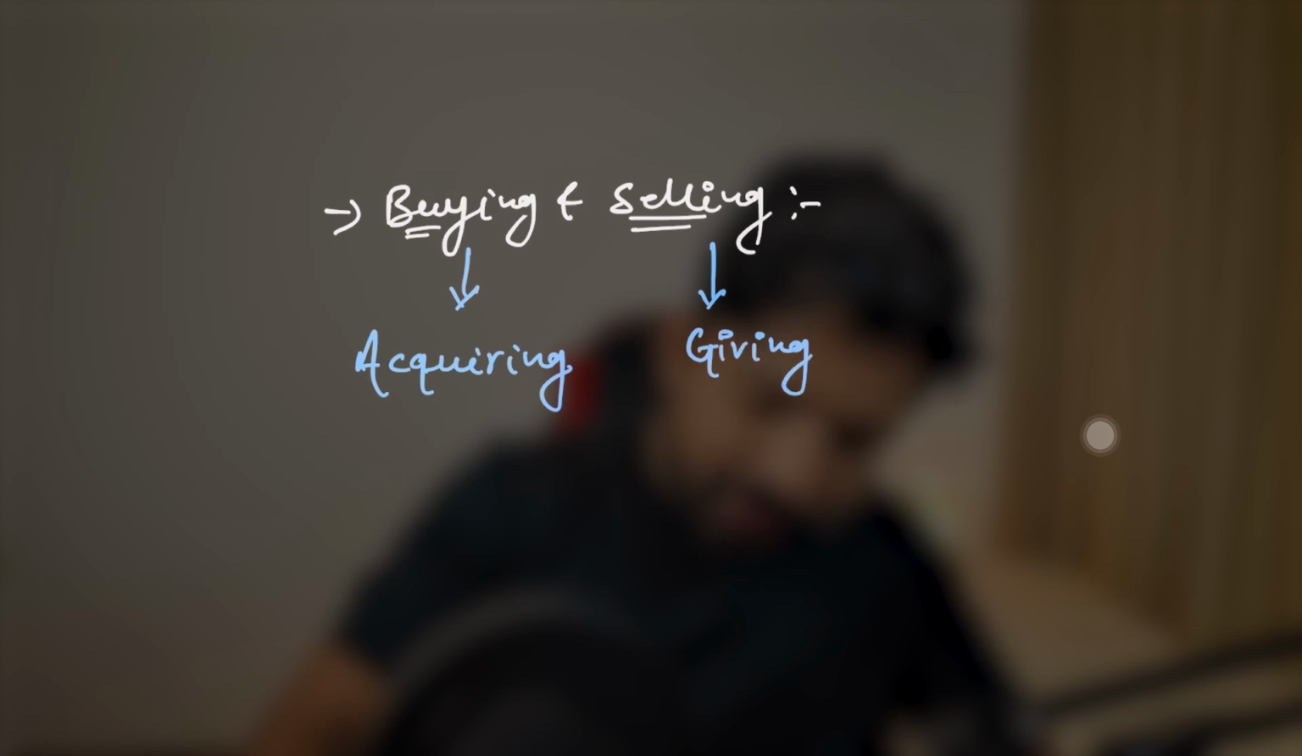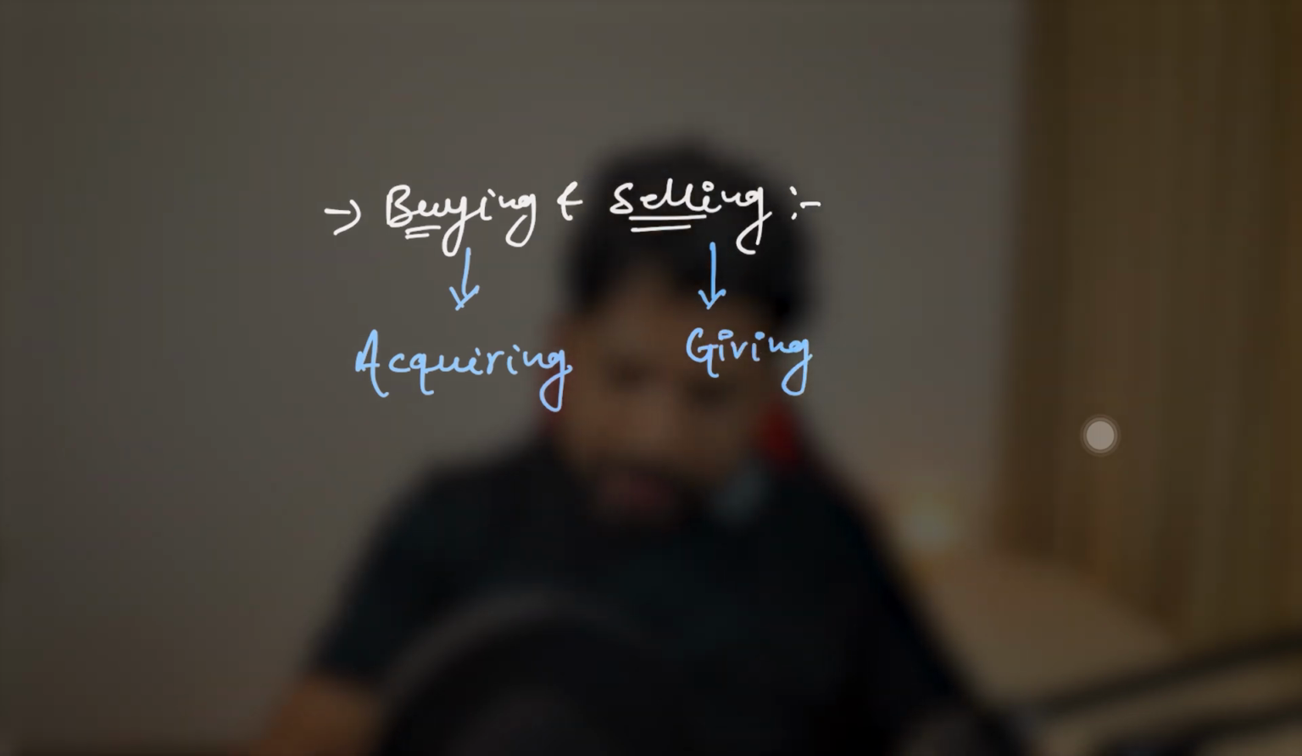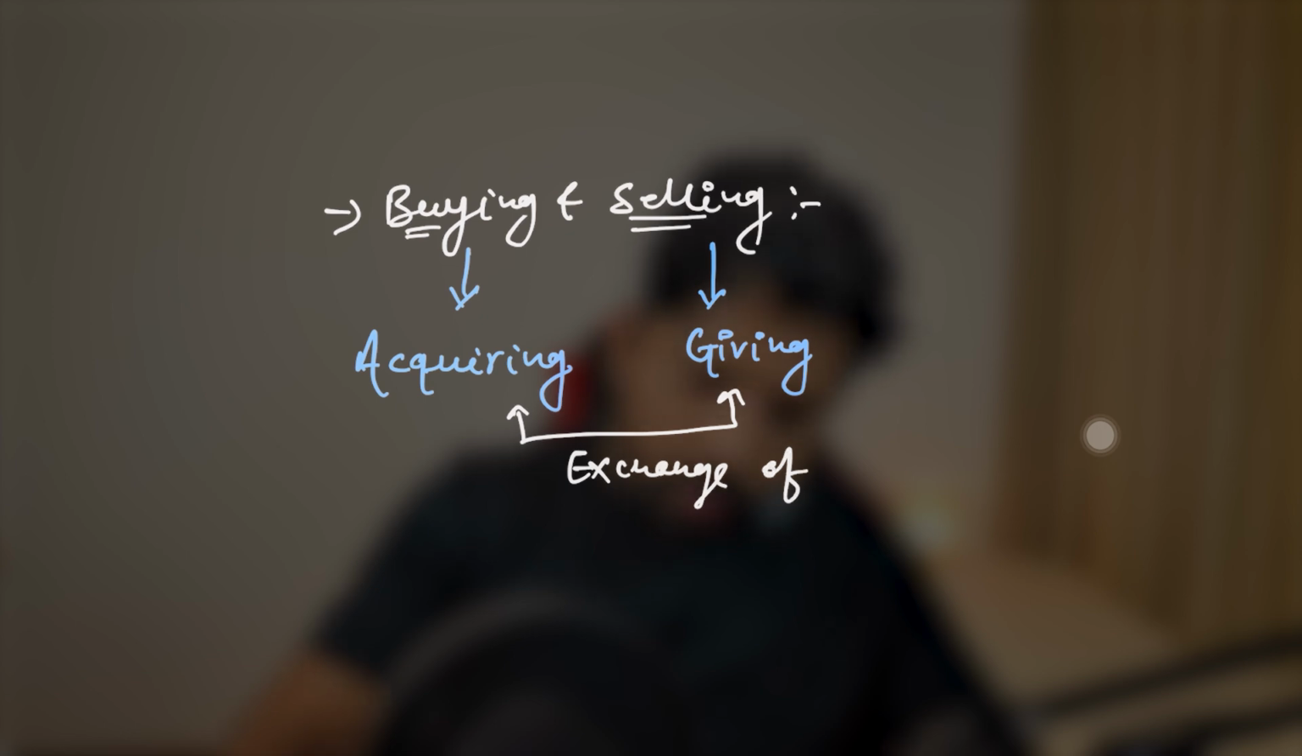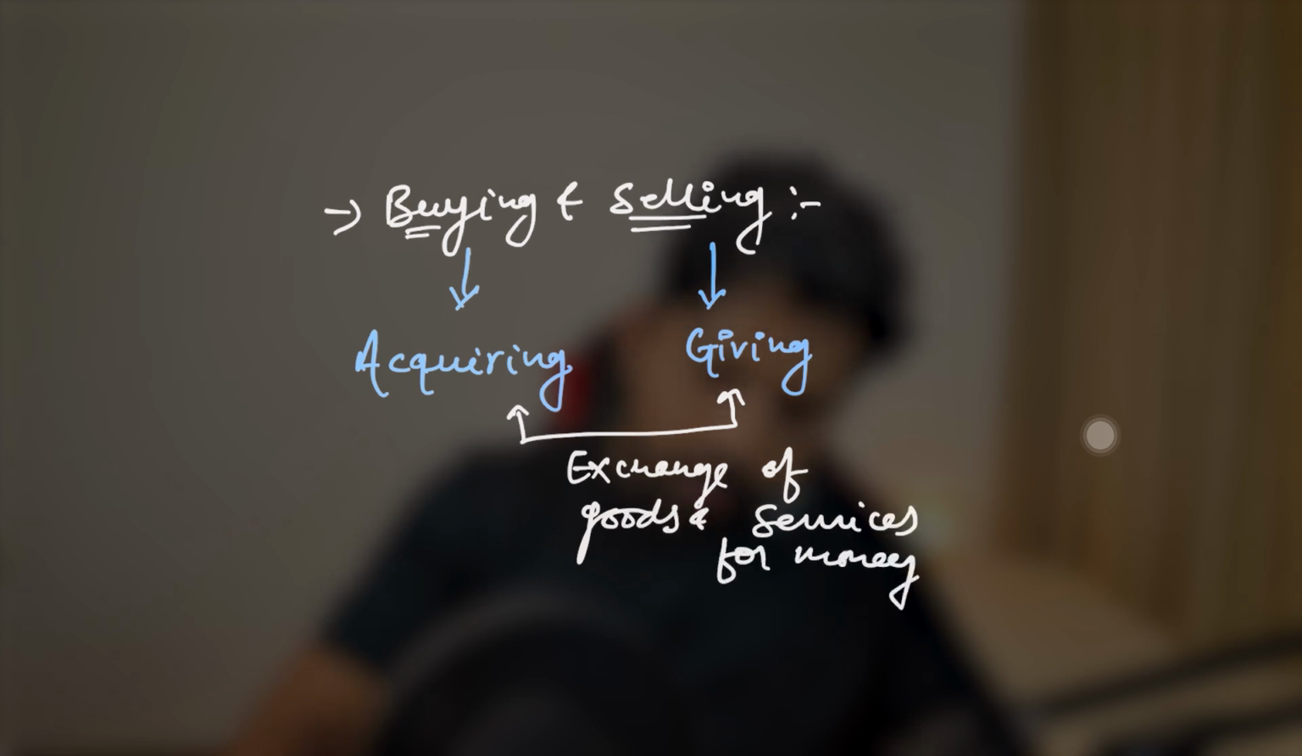Now let me write it quickly. So when we talk about buying, we can say acquiring something, right? Acquiring, and selling involves giving something, the simplest, and both in the exchange of money, right? You can say exchange of goods and services for money, correct?